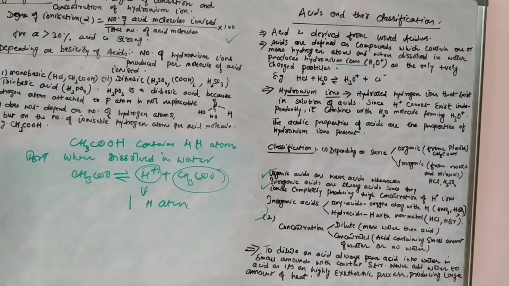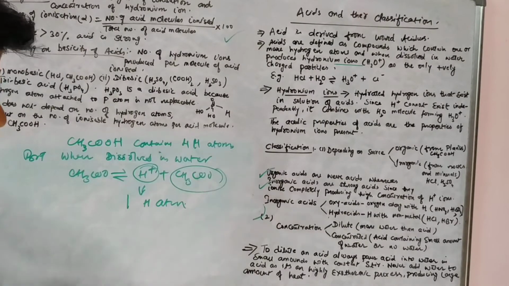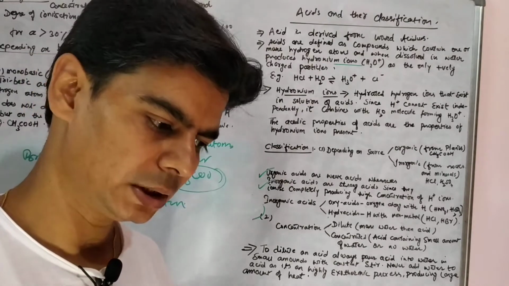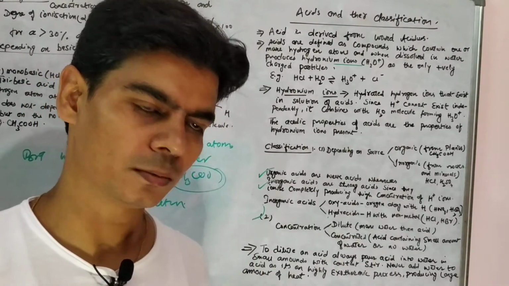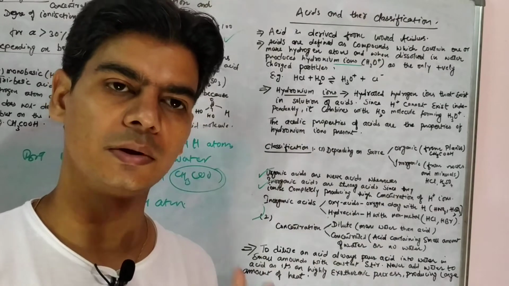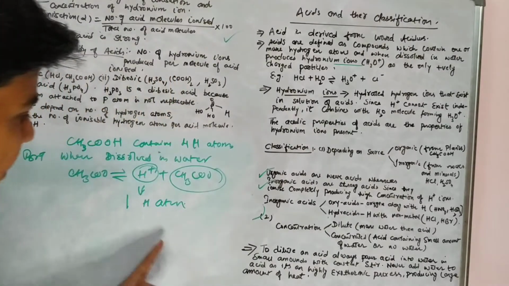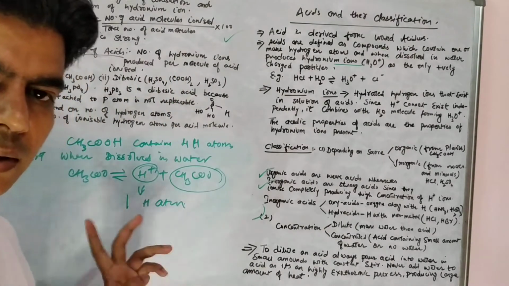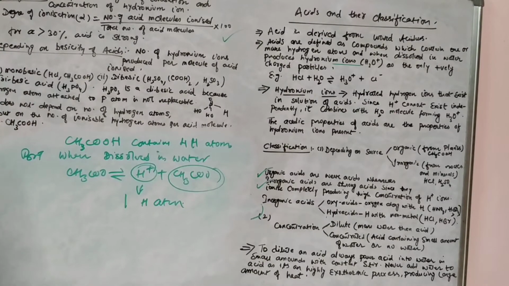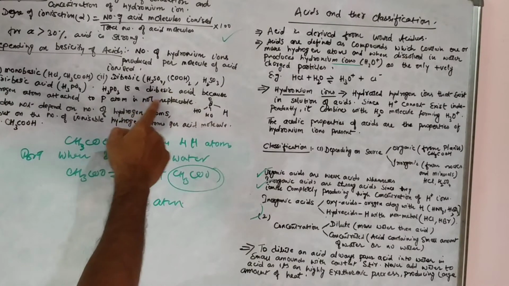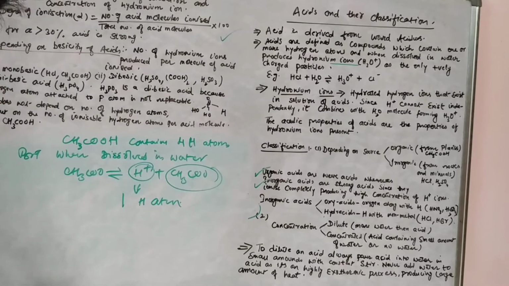Clear? So acetic acid, although it contains 4 hydrogen atoms, is considered a monobasic acid. Why? Because in solution it will only produce one hydrogen ion. Since it produces only one hydrogen ion, that is why it is considered a monobasic acid. Now let's take the case of another acid, this H3PO3.